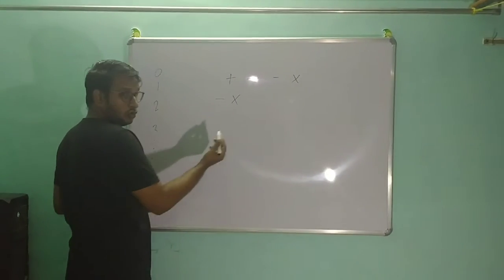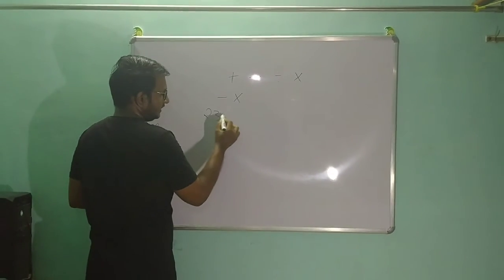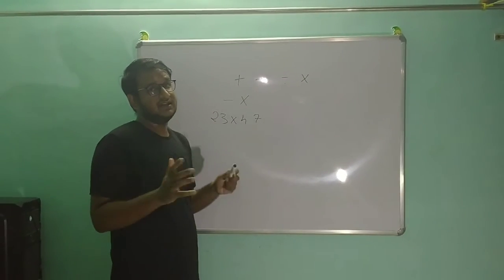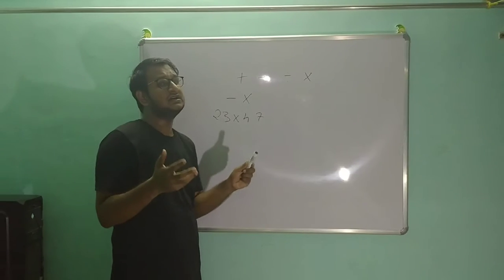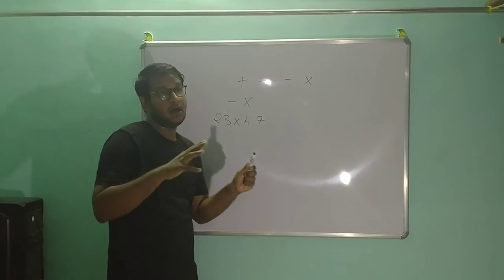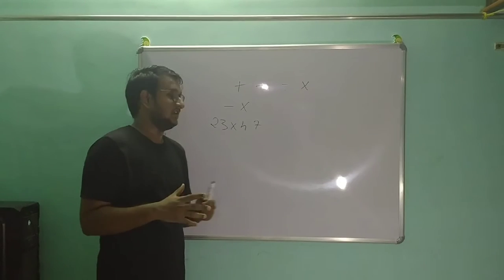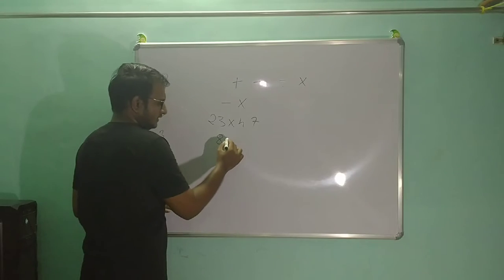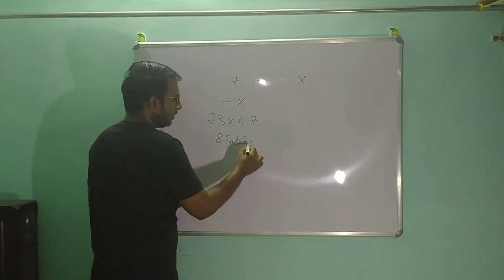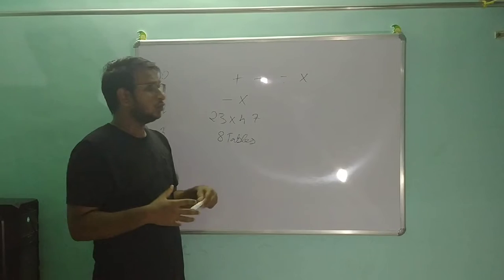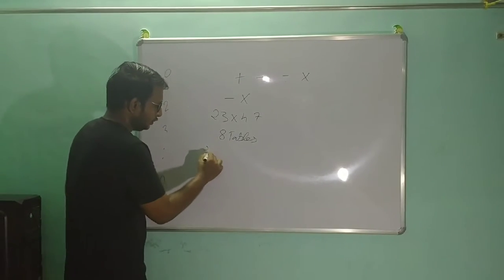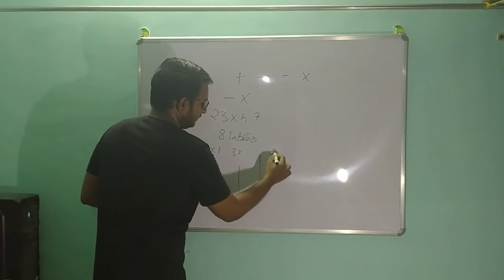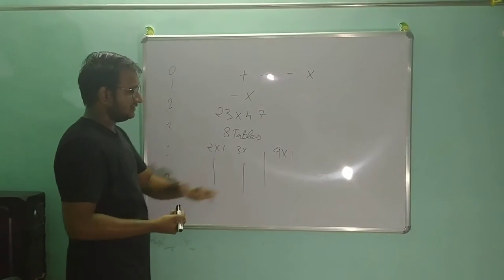If we see that if you want to multiply 23 into 47, you just have to remember 9 tables, that is 9 multiplication tables which we learned around our primary education time. It's enough to remember these tables to do multiplication, like 2 into 1, 3 into 1, like tables go on till 9.